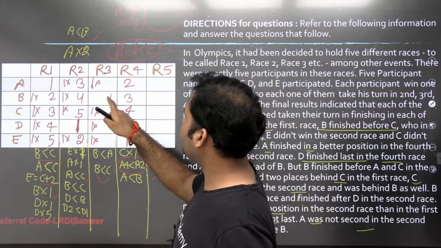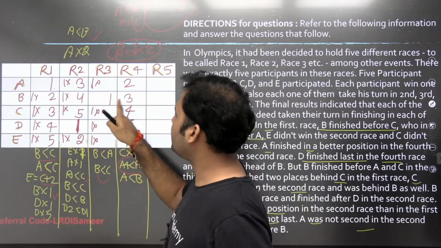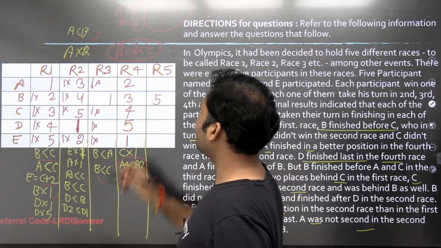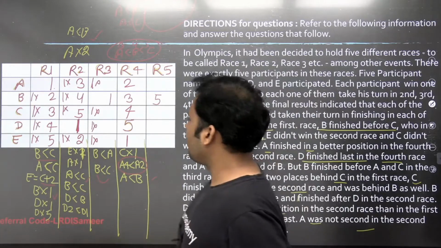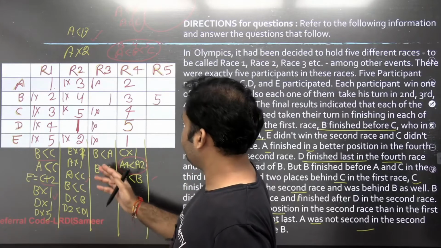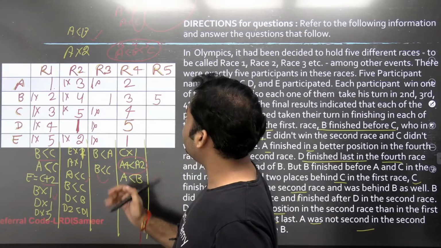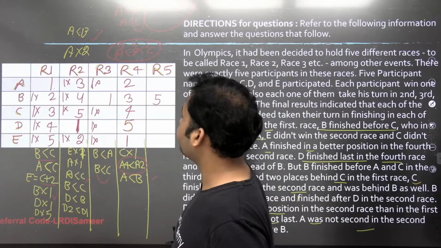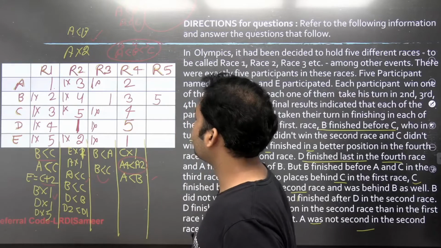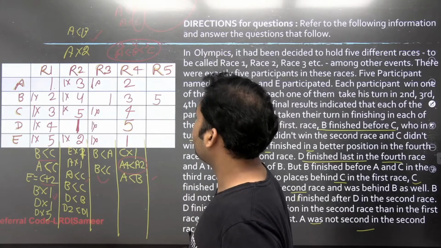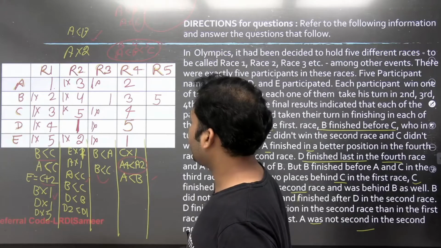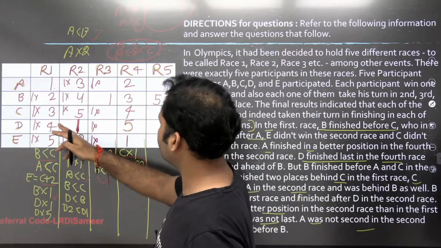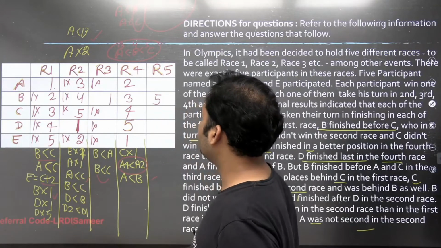Now if B comes here, you see that 1, 2, 3, 4, the only one left is 5, so 5 will come over here, right? Okay, now let's use more information. B is better than A also, B is better than C also. So B has been given rank 1, which is the top rank in race 3. What else can we use?